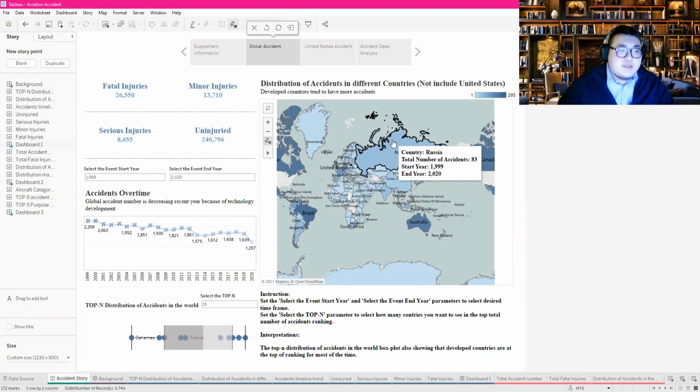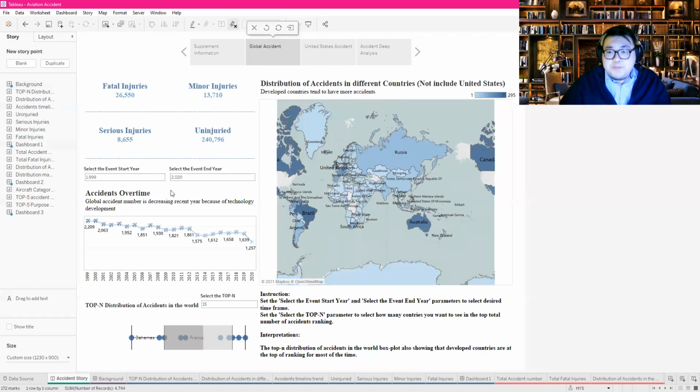Also, we can see from the accident over time chart that with technology developing year to year, the aviation accidents are actually decreasing during recent years.